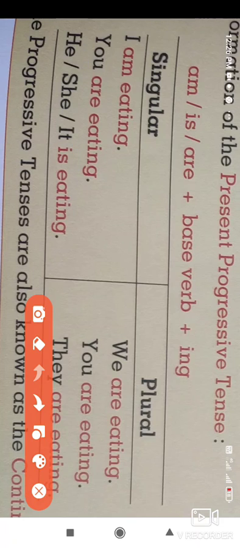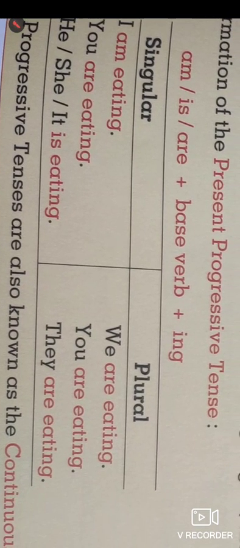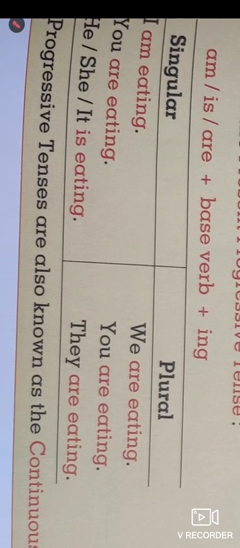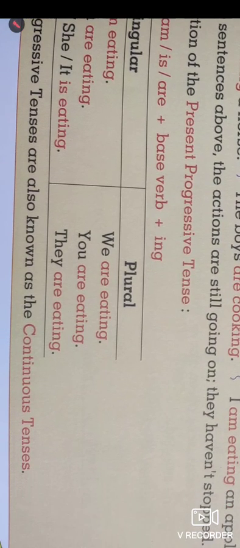Look at the plural form of the sentence. Plural: we are eating, you are eating and they are eating. In the plural form, are is used with the base form of the verb, that is eat, with the suffix ing. So here we get the information that the progressive tenses are also known as continuous tenses.